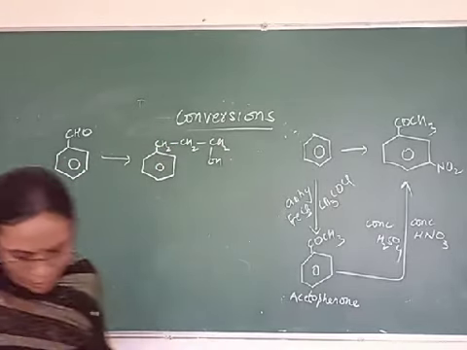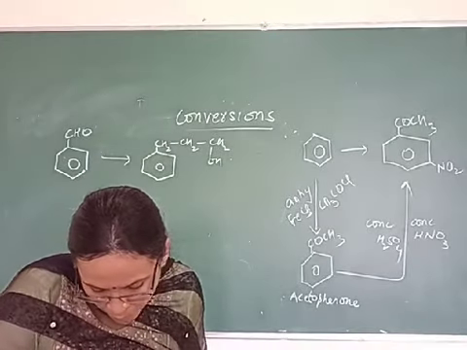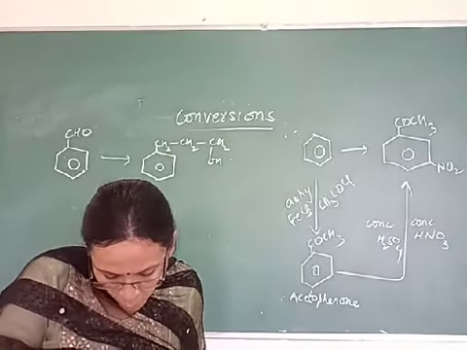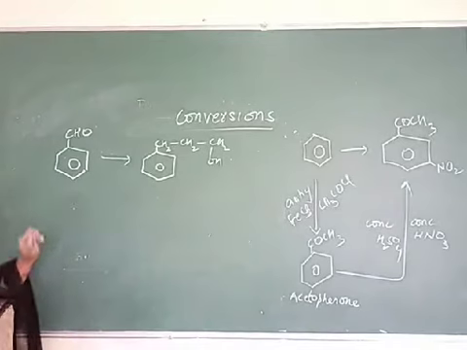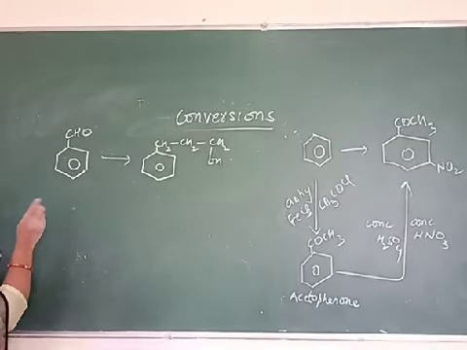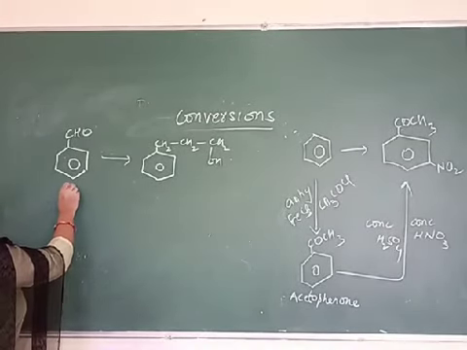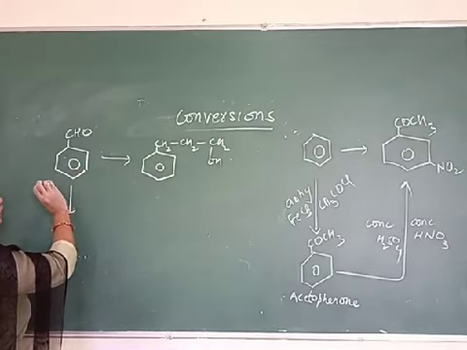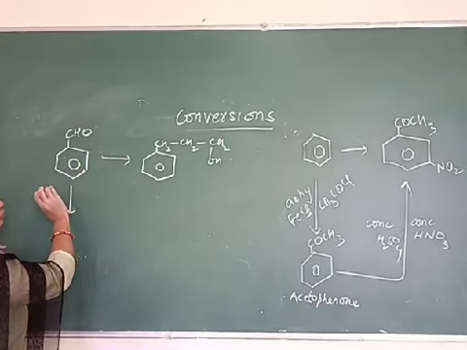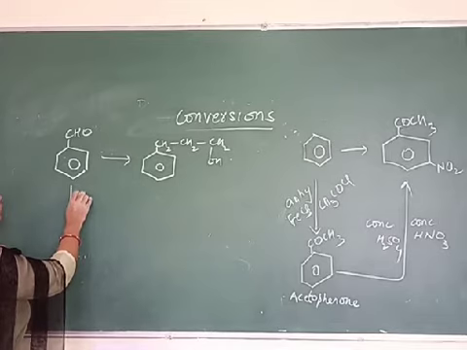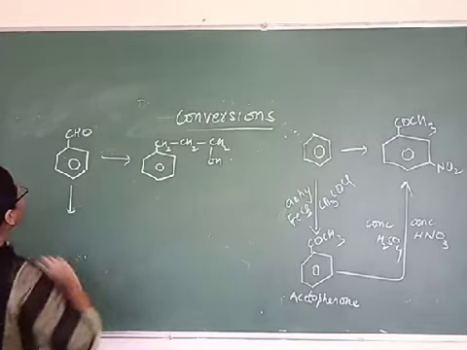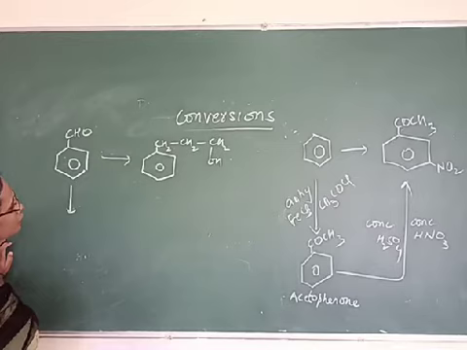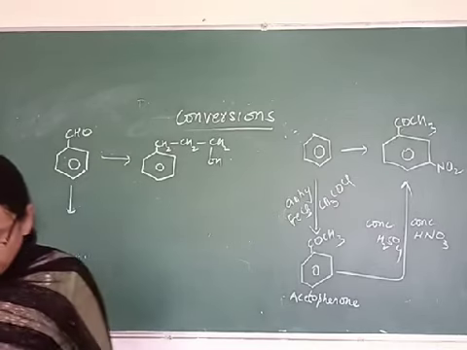Benzaldehyde to 3-phenylpropanol. How can we do this? For doing this reaction, we treat this with a Grignard reagent. Okay, we have to prepare a primary alcohol. We cannot do that one. What we can do is